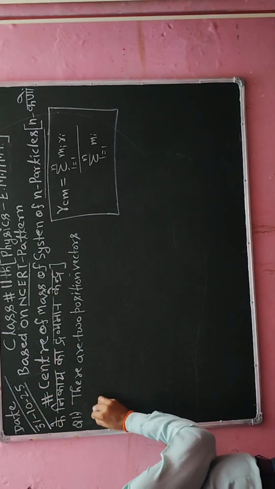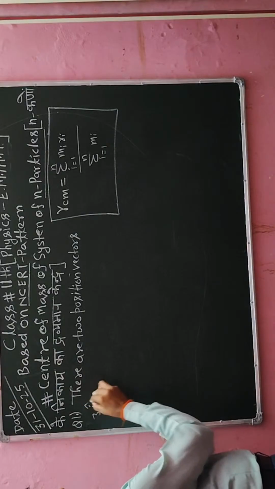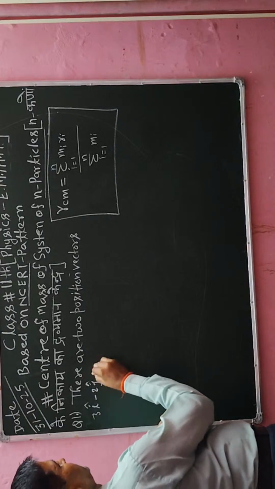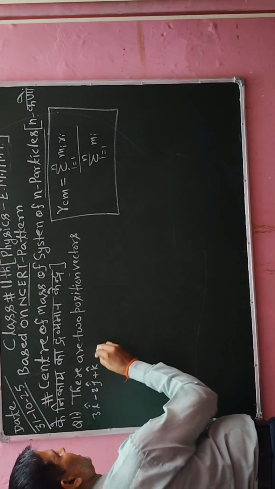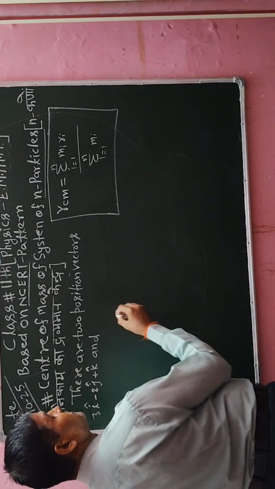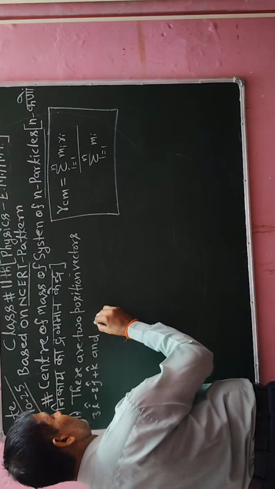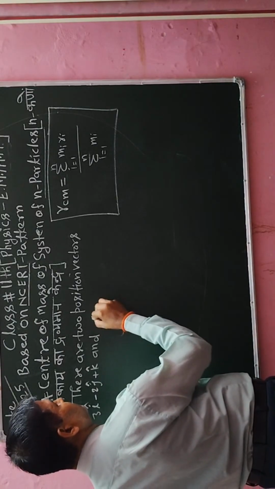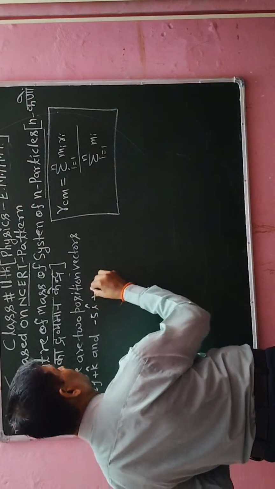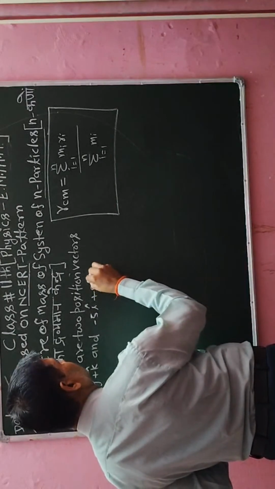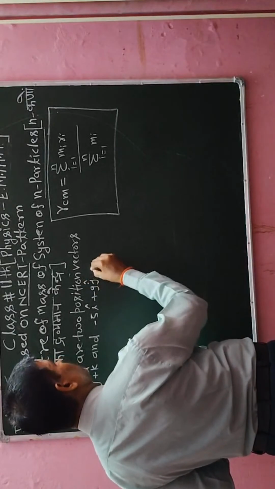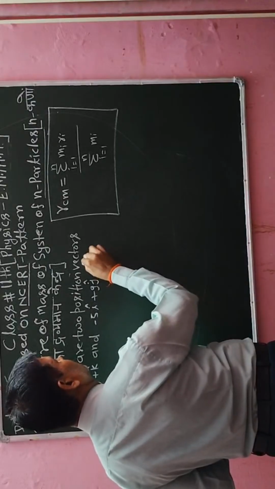Suppose that 3i minus 2j plus k and minus 5i plus 9j minus 2k.